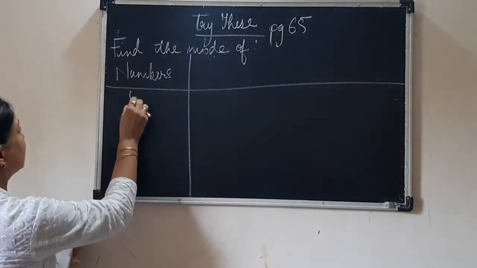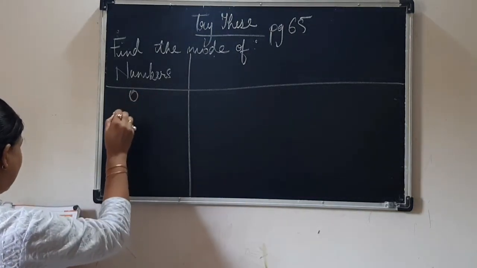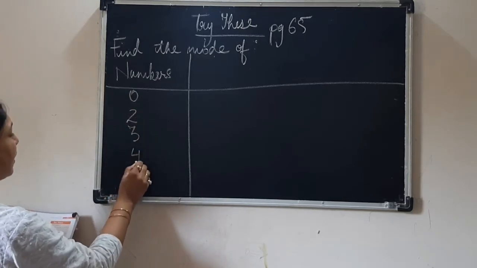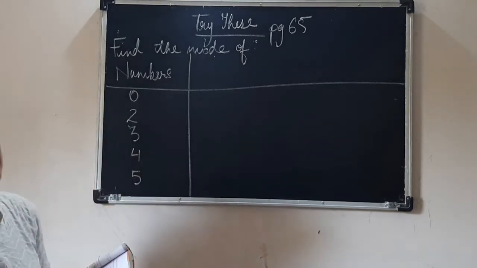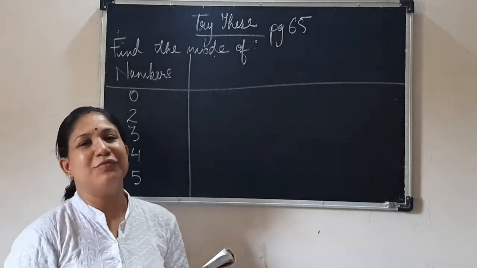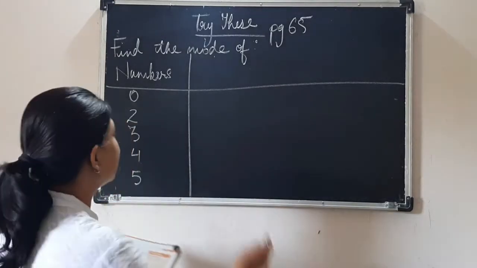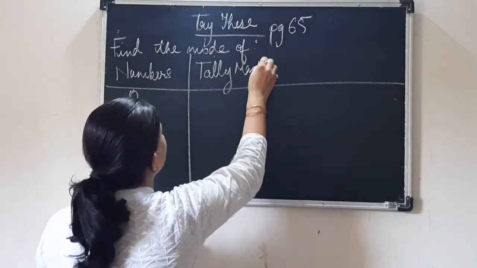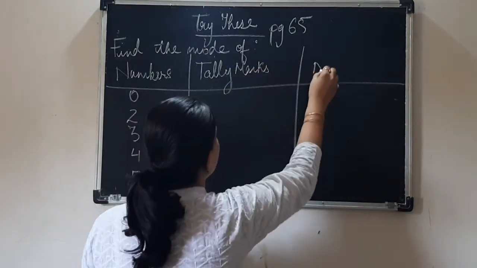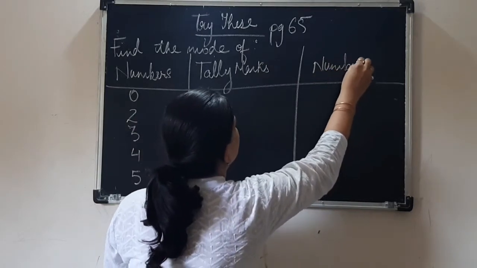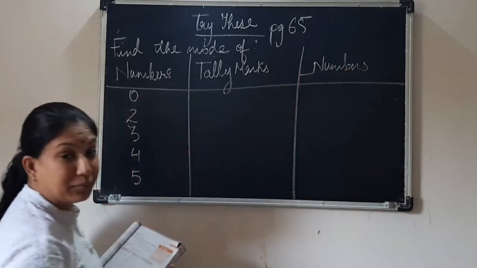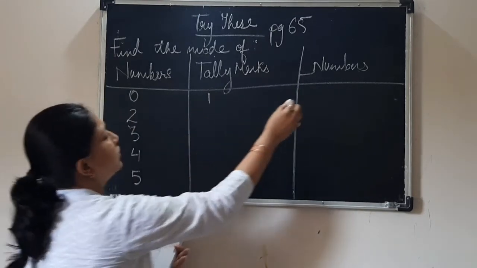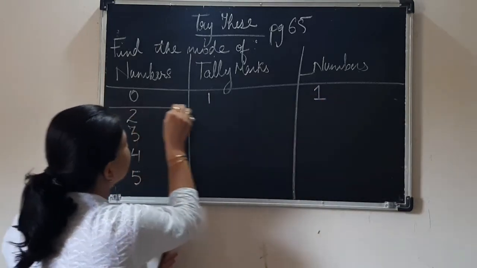The smallest number here is 0. Then I can see 2, then 3, 4 and 5. That means there must have been a unit test of 5 marks and children have got some marks. So here what will we write down? We will write the observations in tally marks form, and with respect to the tally marks we will write down the number. Okay, we will start with 0. Count how many zeros are there. Only one 0, so it is 1.